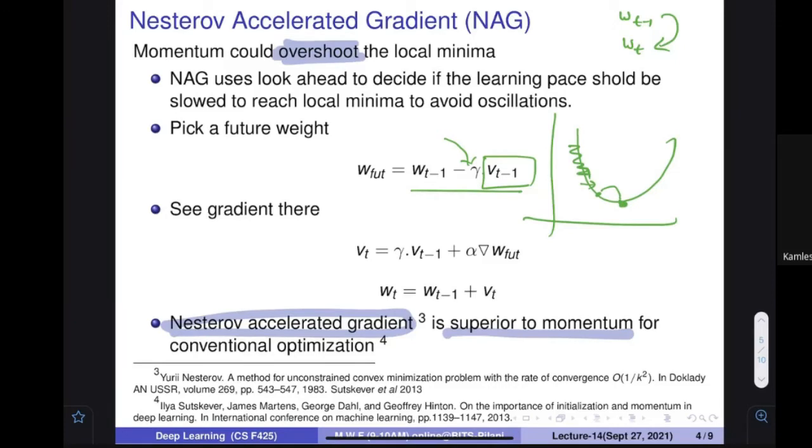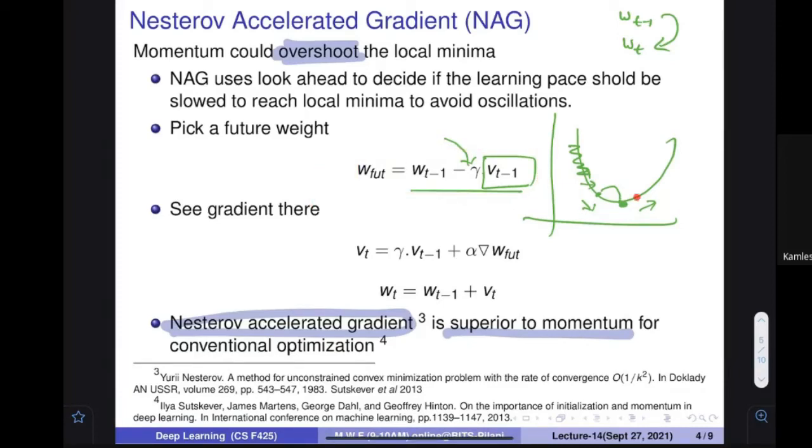Because when things overshoot, positive becomes negative, and negative becomes positive. Both things are possible. Here you see the gradient is negative, but here the gradient is positive. So when you are going to overshoot, at that time you are actually coming back. After this you would come back. Now what would happen is that you are going down, down, down, but if you overshoot, then the system would say that you come back, because the gradient would be such. So you are going to find out a future value of the W.